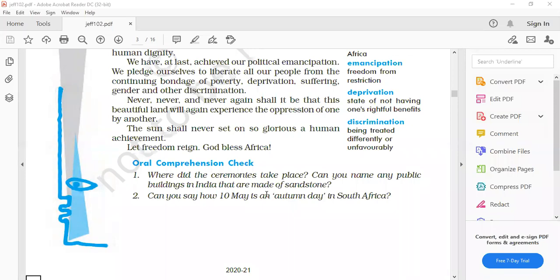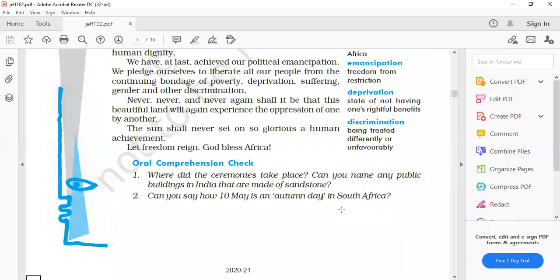Isha Sharma, beta, can you say how 10 May is an autumn day in South Africa? Yes. South Africa is located in the southern hemisphere, due to which May falls in the autumn season. Okay. Why is it considered an autumn day, particularly 10th May? This is one reason that you have given. What is the other? Lavanya, can you explain more, beta? What is the significance of using this word autumn here?